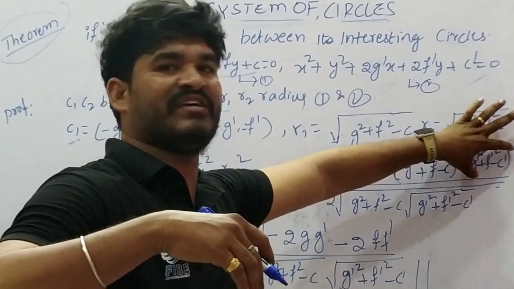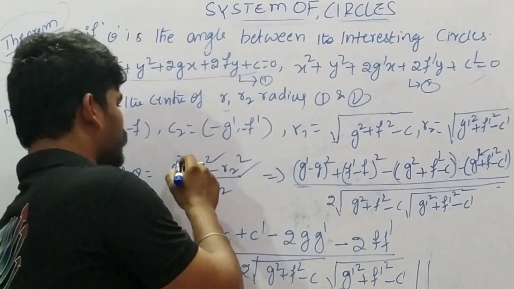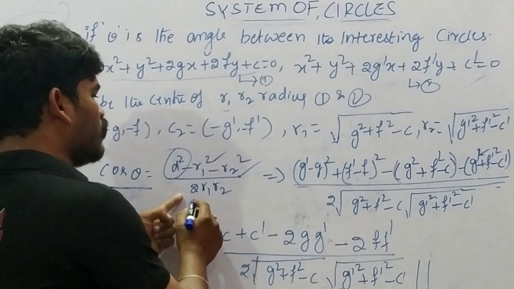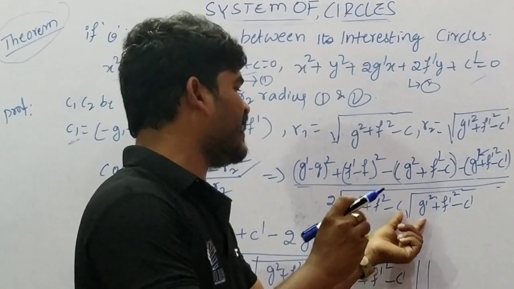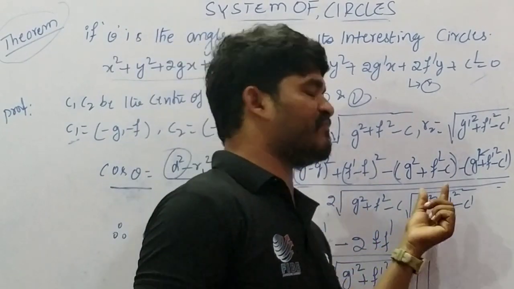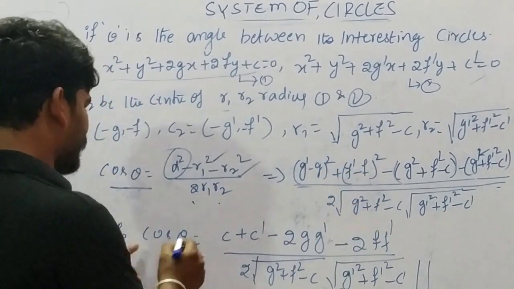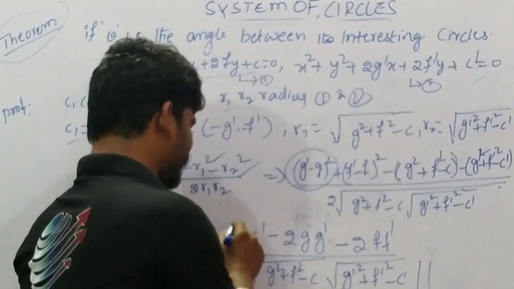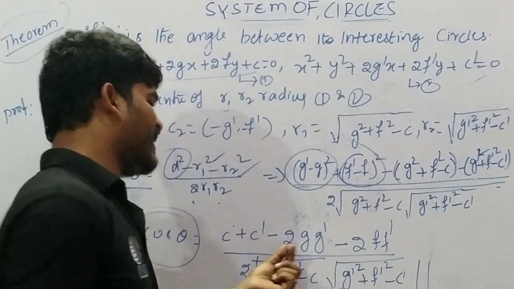This is the radius of the second circle, right? We know the radius of the second circle, and this is the radius of the first circle. So d is the distance between the two circles' center points, right? This 2 r1 r2 is nothing but 2 into root of (g square plus f square minus c), into similarly root of (g' square plus f' square minus c'). Here, therefore, cos theta equals, this is nothing but c, the first circle, and c' is the second circle.